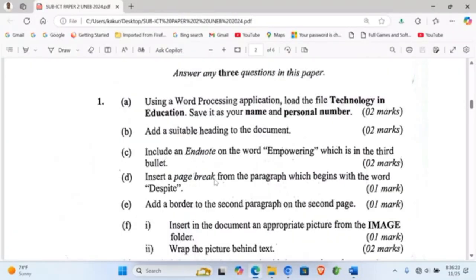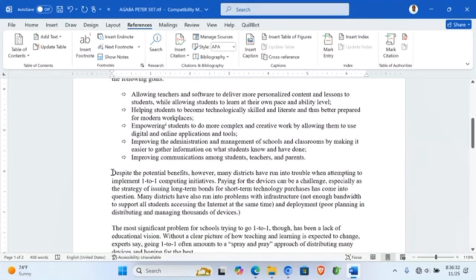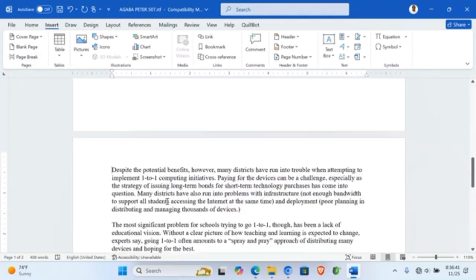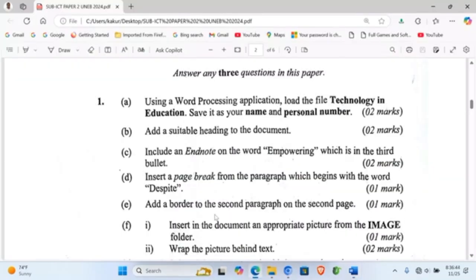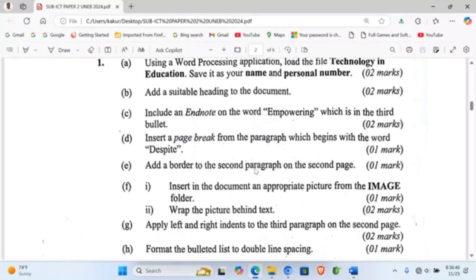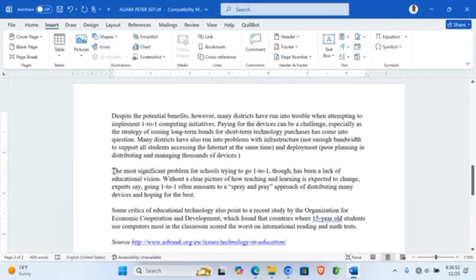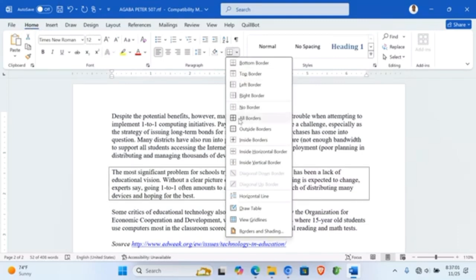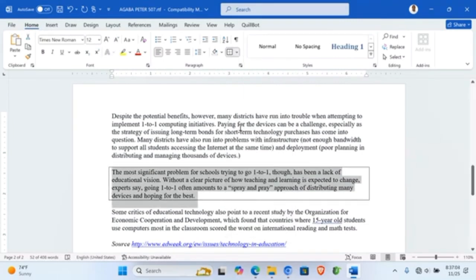Now let us try to check question number C. Insert a page break from the paragraph which begins with the word despite. Now I'm going to look for the paragraph which begins with despite. I go to insert page break. It's going to go to the next page. Now another question, add a border to the 2nd paragraph on the 2nd page. I need to put a border. I'm going to highlight, I go to home, I go to that tab, I go to add border. That's all.